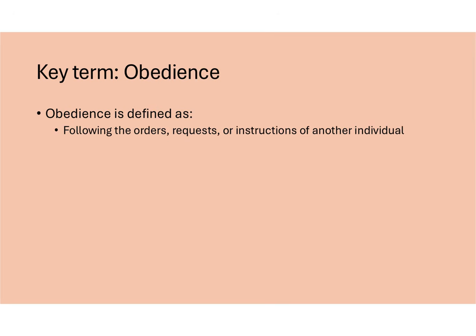Obviously, we use agency theory to explain why we obey. So a quick reminder, obedience is defined as following orders, requests, or instructions from another individual. For example, putting away your phone when a teacher asks you to.